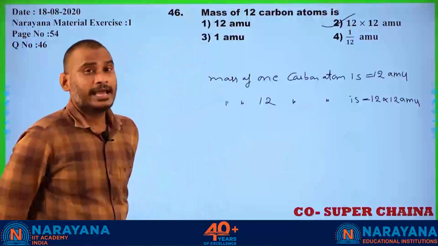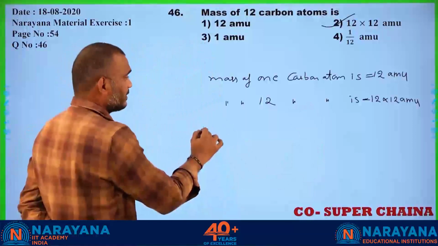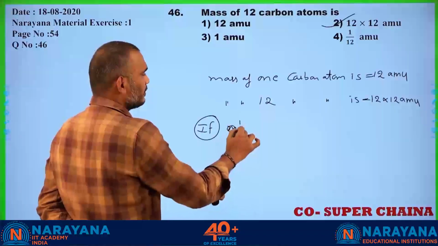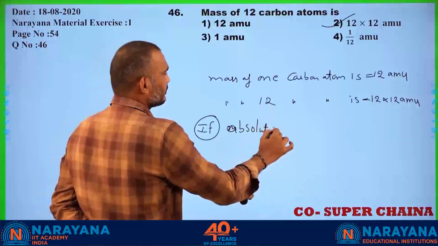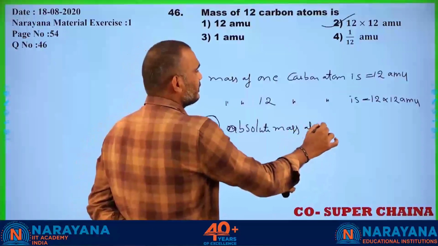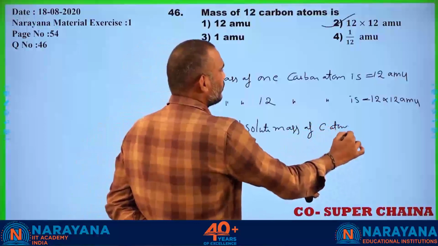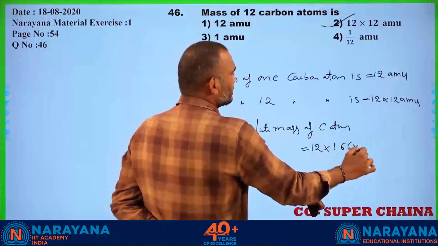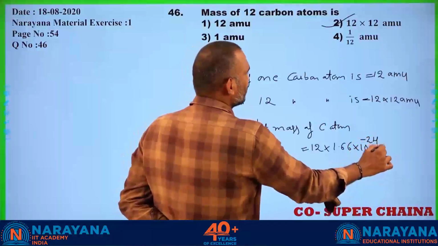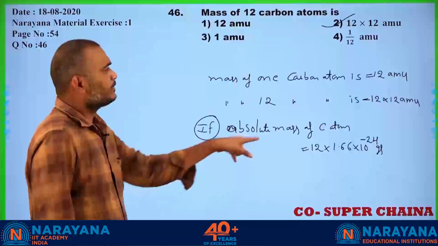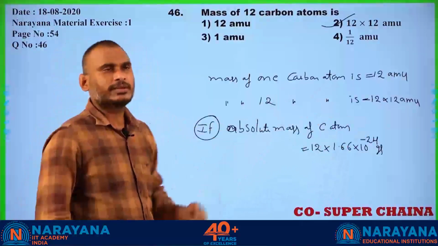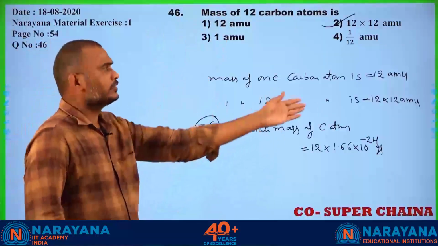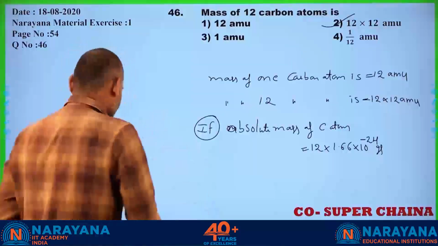If they ask you for the absolute mass of a carbon atom, how do you write it? 12 into AMU, where AMU is nothing but 1.66 into 10 to the power of minus 24 grams. Yes, students, for the absolute mass of carbon 12, you have to multiply 12 by this value. Got my point? So the answer to the question, mass of 12 carbon atoms, is 12 into 12 AMU. Next, student.